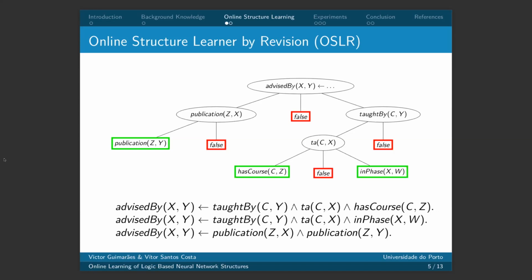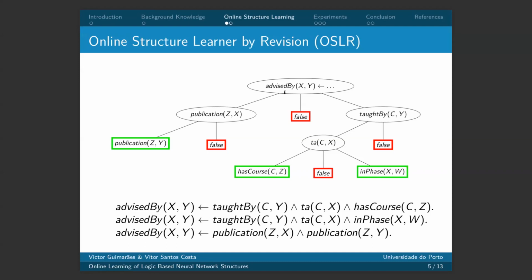This structure has two functions. First, represent the rules and point out the revision points in the theory. And the second one is to group the examples of the training base. When an example arrives, it's passed through the theory from the root of the tree, and we try to infer the example with partial rules.